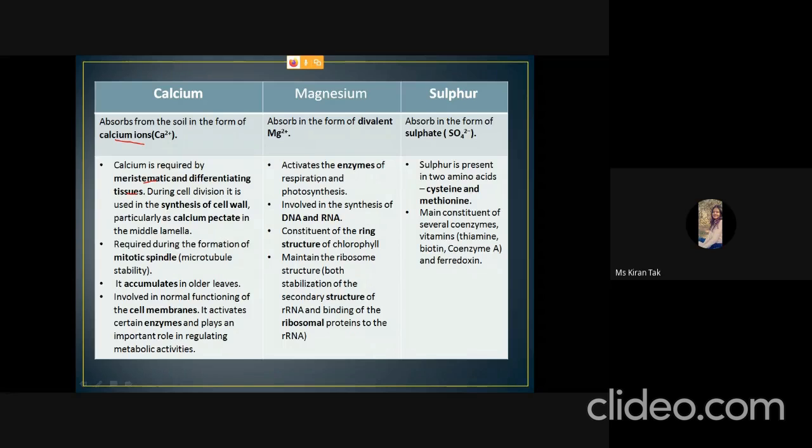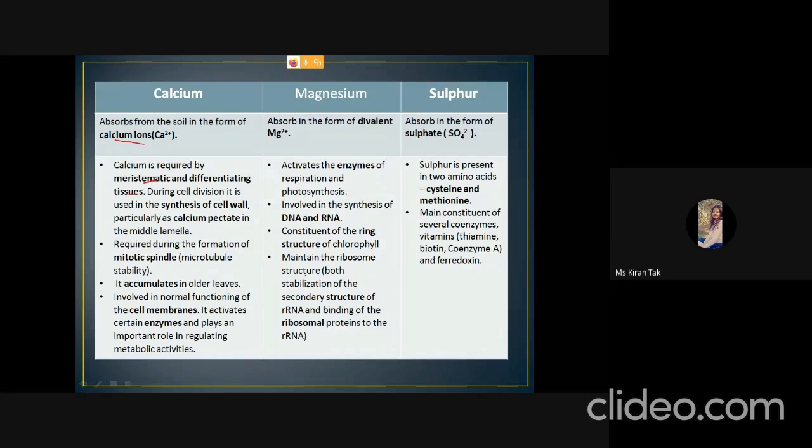It is involved in the synthesis of DNA and RNA, and it is also present in the ring structure of chlorophyll. It maintains the ribosome structure: it stabilizes the secondary structure of rRNA and also stabilizes the binding of the ribosomal proteins to the rRNA.